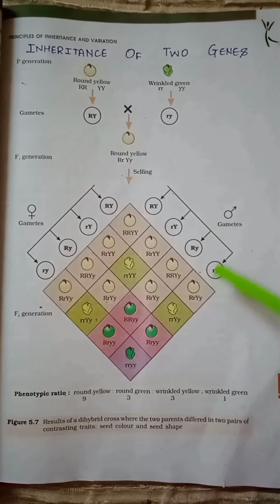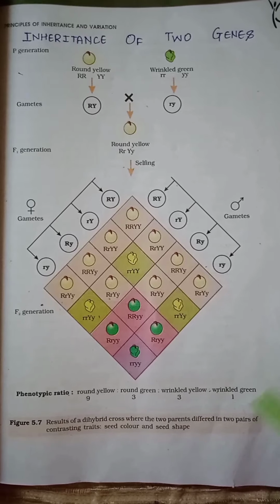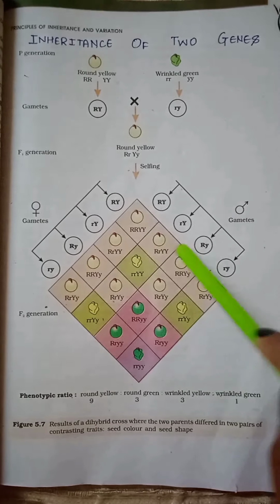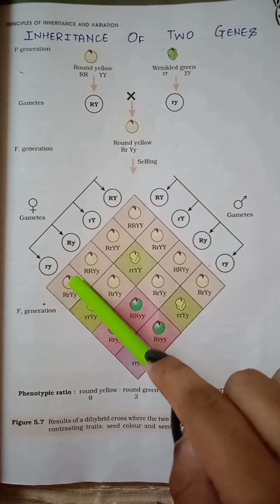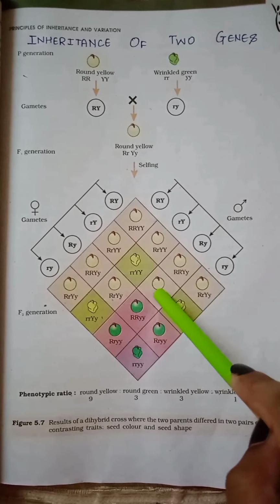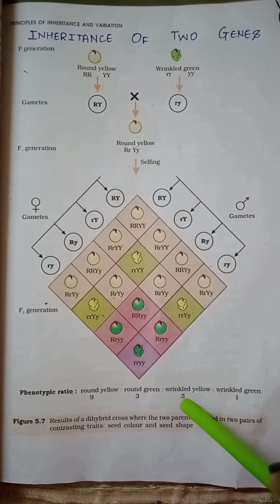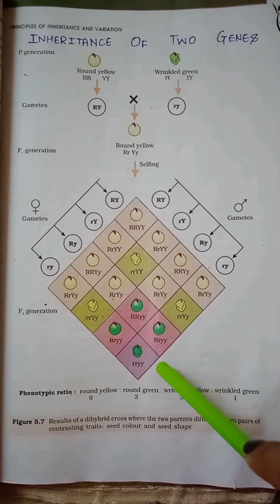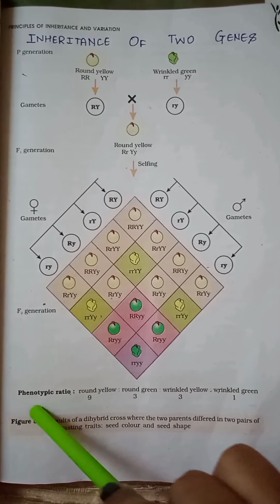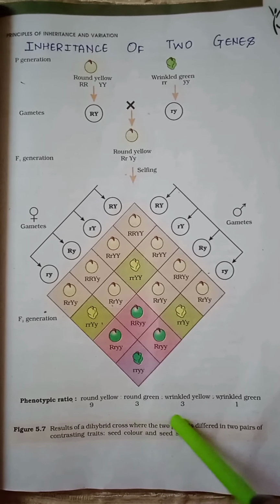After selfing, we get an F2 generation, and the phenotypic ratio of it is, we can see in this F2 generation that there are 9 round yellow seeds, 3 round green seeds, 3 wrinkled yellow seeds, and only 1 wrinkled green seed. So therefore the phenotypic ratio of the dihybrid cross is 9 to 3 to 3 to 1.